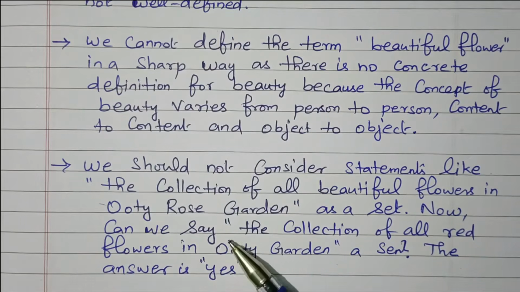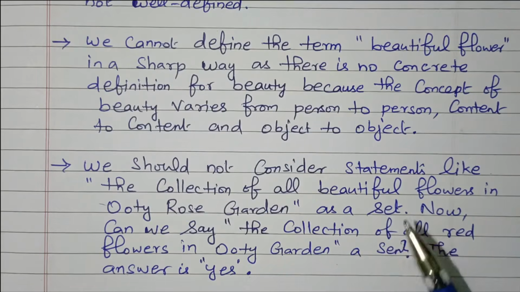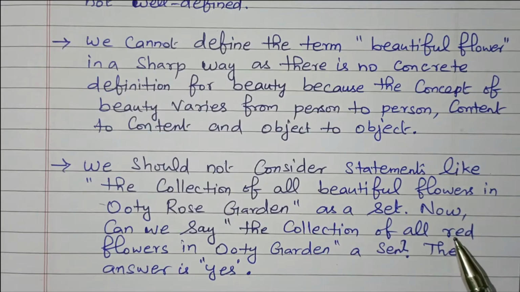Now, can we say the collection of all red flowers in Ooty Rose Garden is a set? The answer is yes. Beautiful flowers are not well defined, but at the same time the collection of all red flowers is clearly defined. Red flowers mean flowers having the color red. That is clearly defined, so this can be a set.